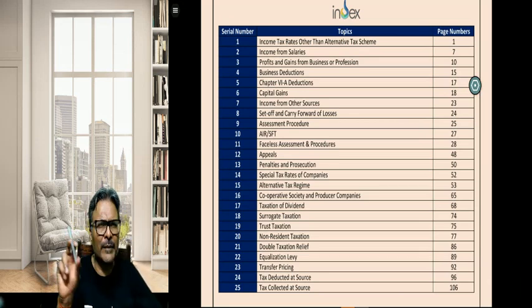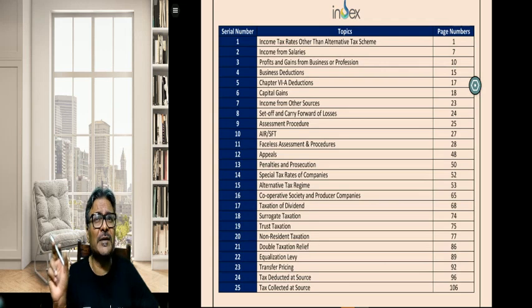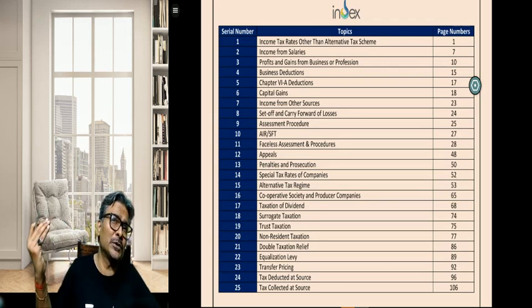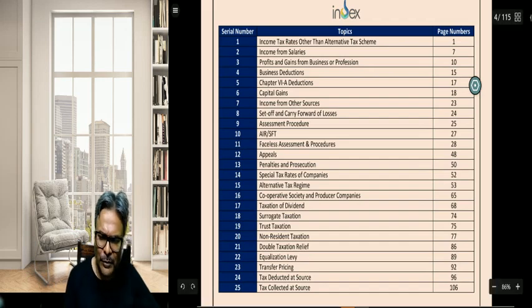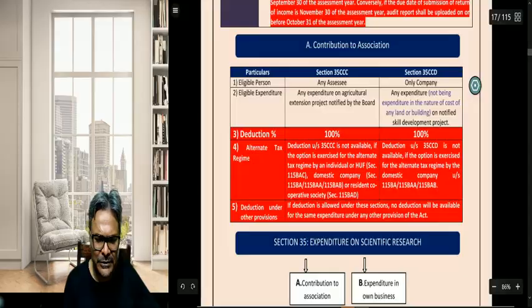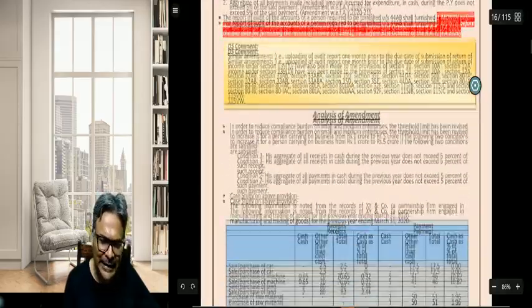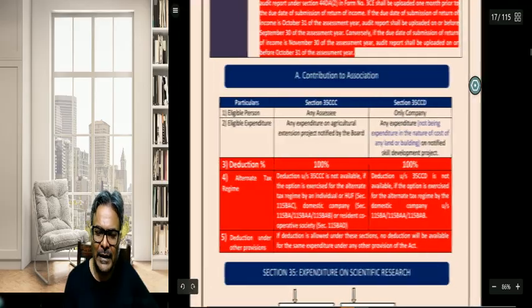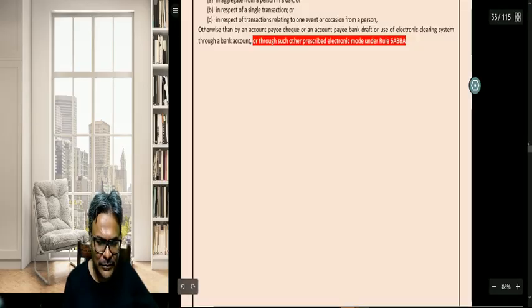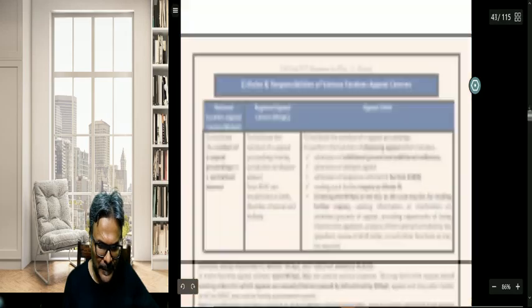Change not only in terms of the rate, but some very important amendments have been made. TCS provisions also have some very critical amendments. So I have prepared one of the most comprehensive booklets, students, and as the feature goes, a lot of charts, examples, and tables have been used so as to make it student friendly and facilitate you to revise the entire list of areas of the syllabus quickly.